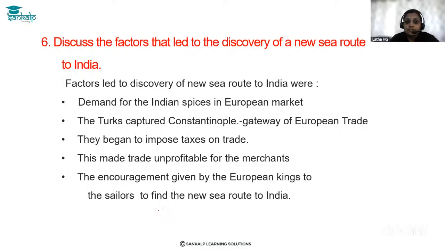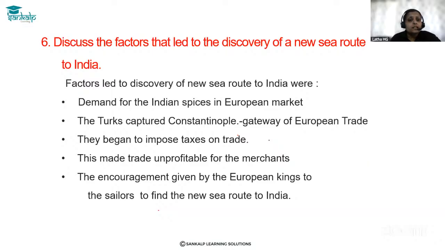But the Ottoman Turks captured Constantinople, which was considered the gateway of European trade.